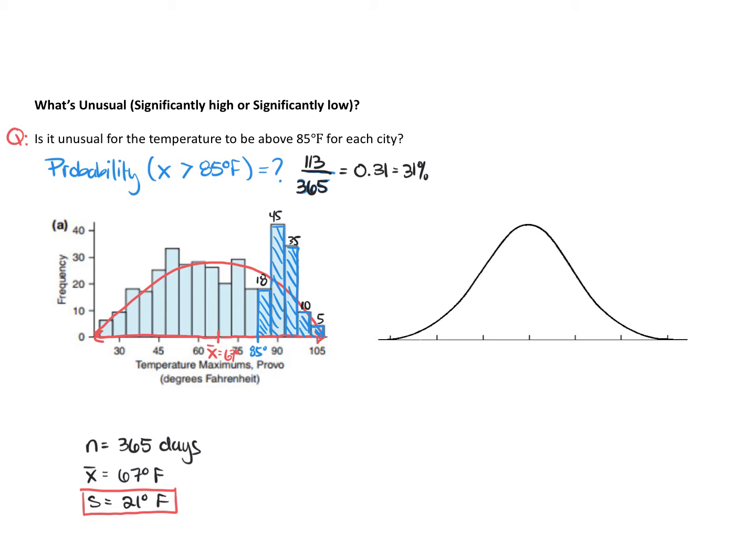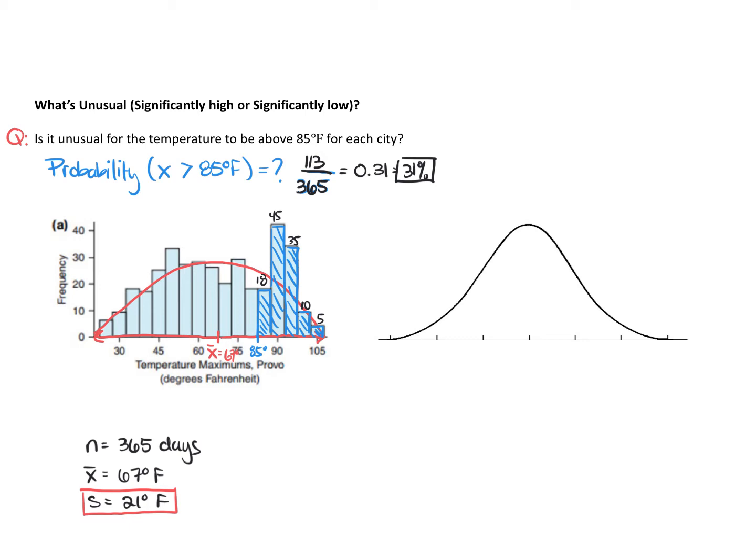So is it unusual for the temperature to be above 85 degrees? The answer to that question can be more objective if we look at the probability. If I'm being subjective, I would say that it's probably not unusual, because 31% seems like a pretty high percentage. But there is a rule, and we talked about this in chapter 1, that determines whether or not the results of a study are statistically significant. That rule applies here as well.